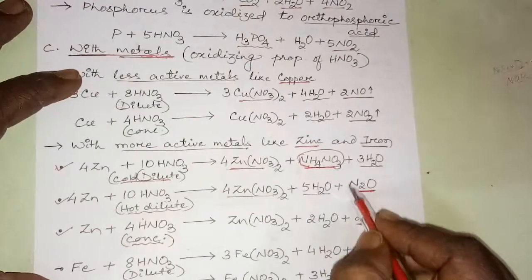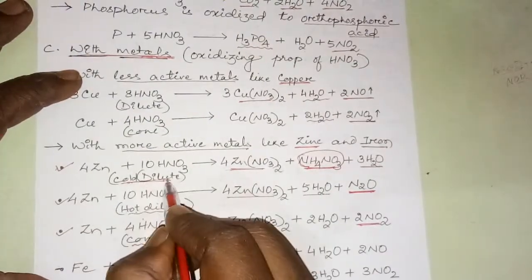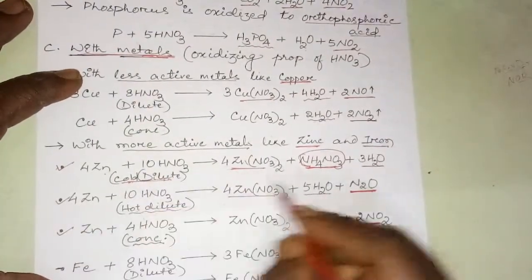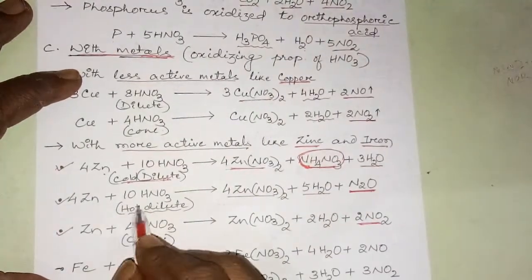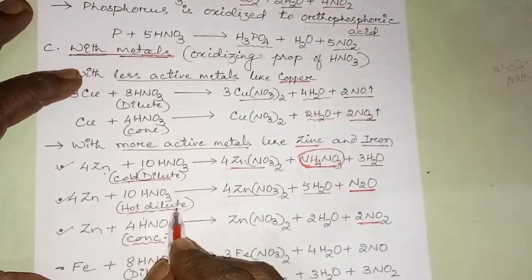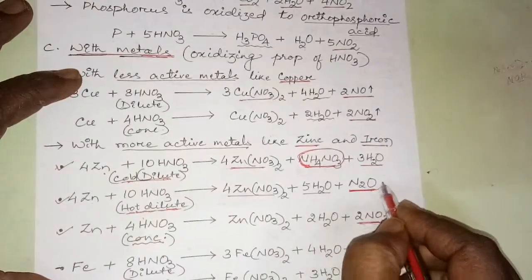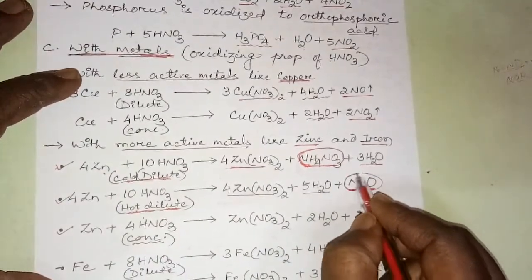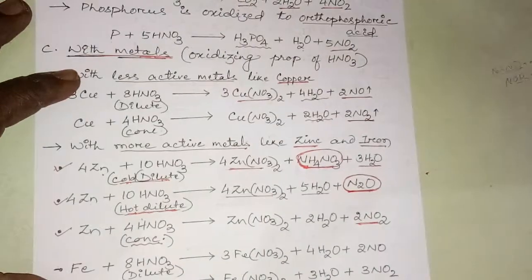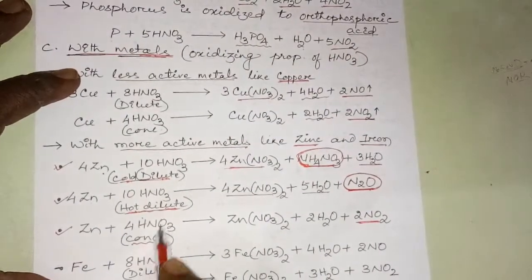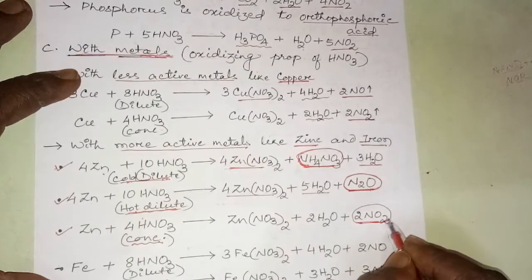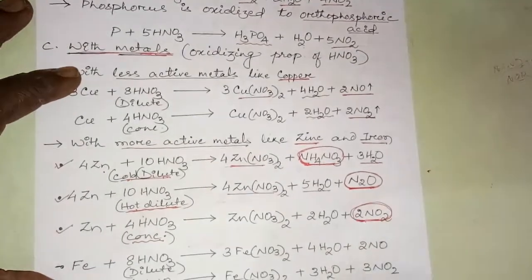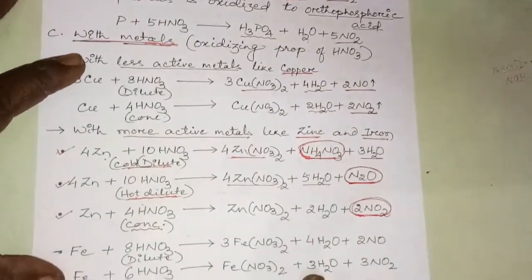So the difference is: with cold dilute nitric acid, zinc produces ammonium nitrate; with hot dilute nitric acid, it produces nitrous oxide; and with concentrated nitric acid, it produces nitrogen dioxide. Clear?